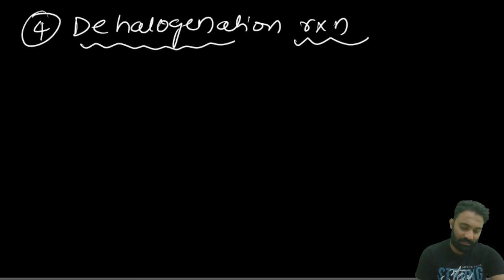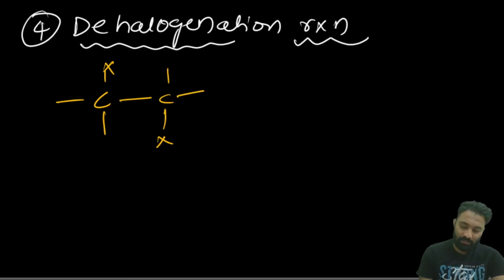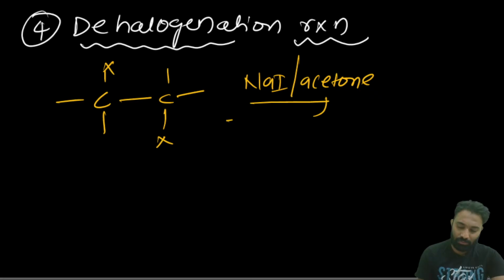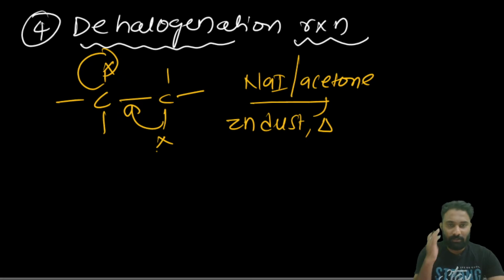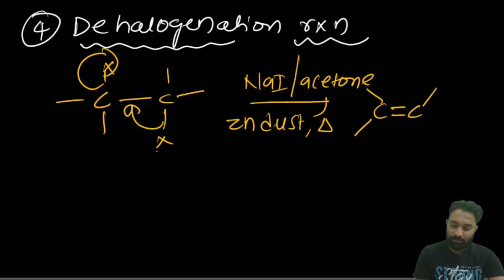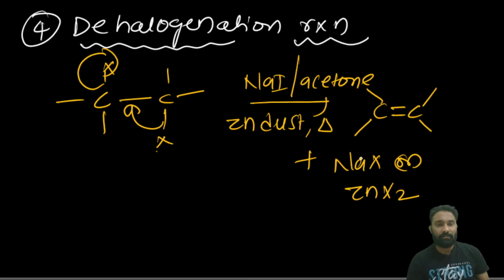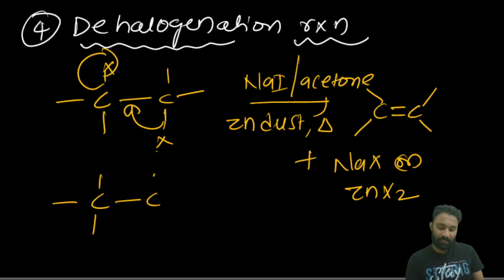What is the meaning of the dehalogenation reaction? Here C, here the X, here C, here X. Now in the presence of sodium iodide in acetone, or zinc dust with heating, Zn will take the X from here, the bond shifts here, and as the halogen is eliminated, C double bond C forms. You will get either NaX, ZnX2 or ICl. Clear? Done. If it confuses you, and you ask me for the mechanism, I will say wait.